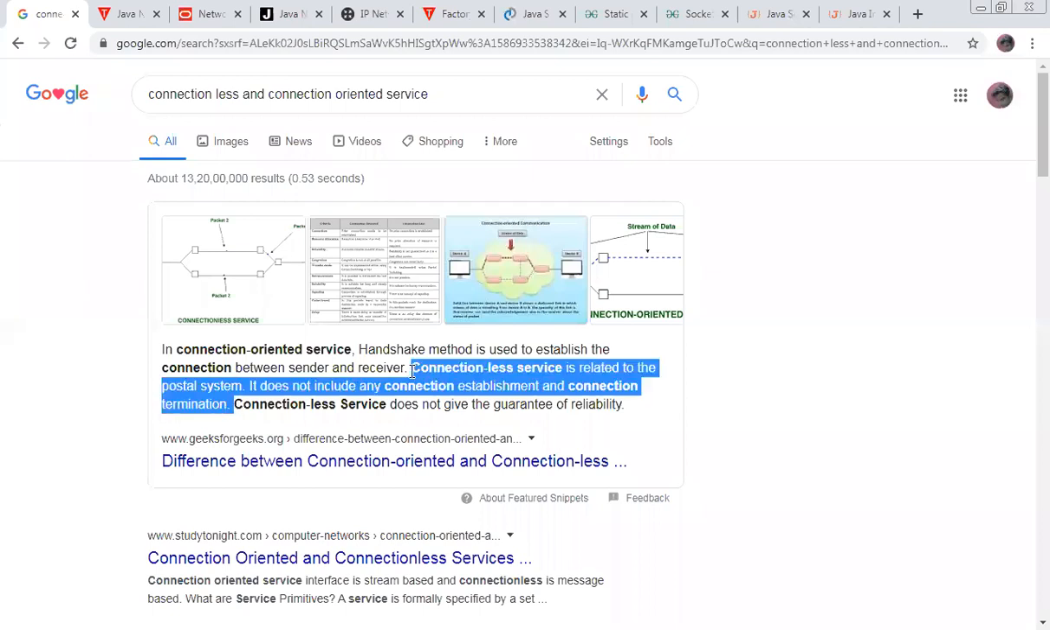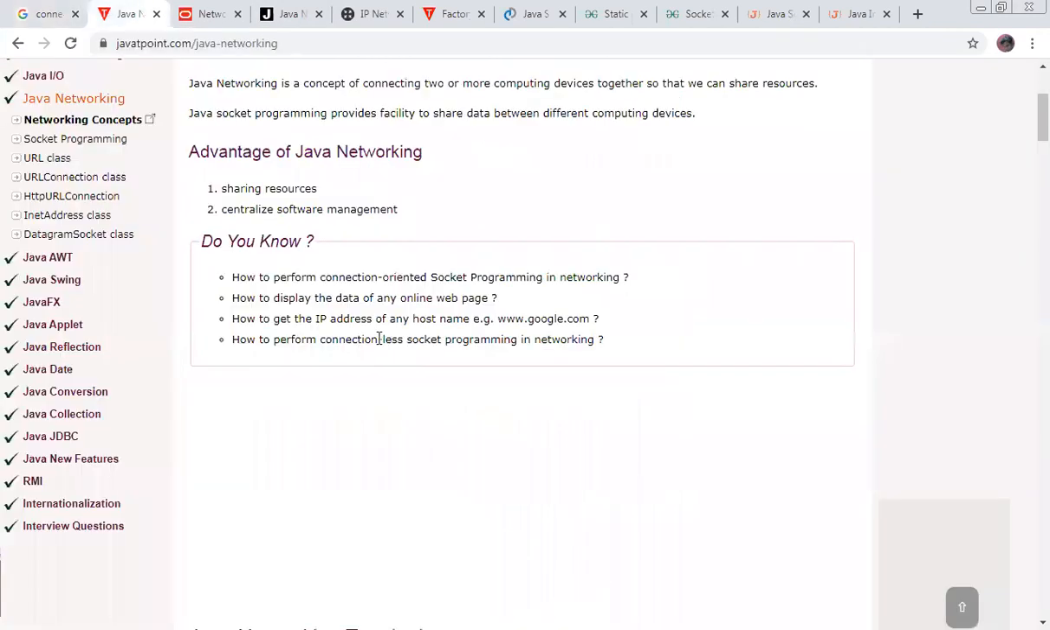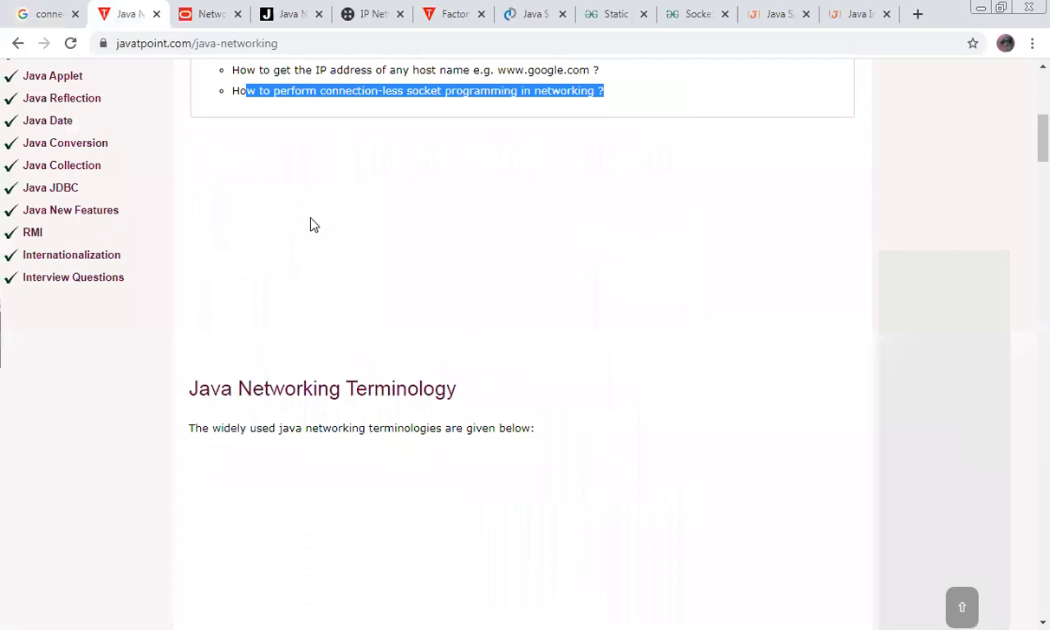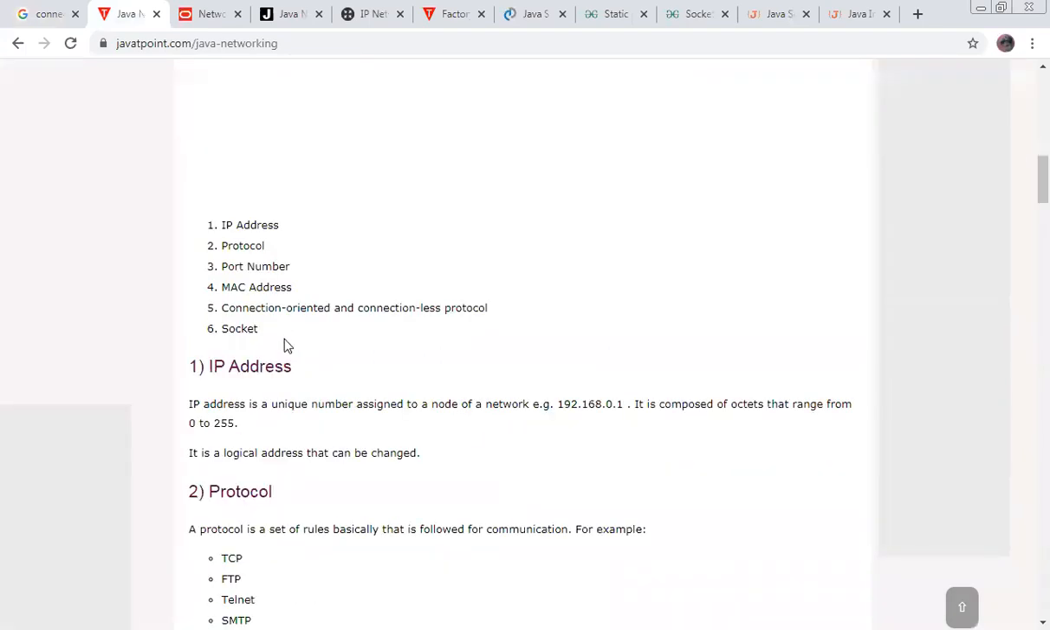The best example of connection-oriented is the mobile network. We establish the connection between the sender and receiver. And the best example of a connectionless service is Bluetooth. Whenever we need it, only then do we make a connection. So, how to perform connectionless socket programming in networking. Now, these are the wide terms used in our Java networking terminology.